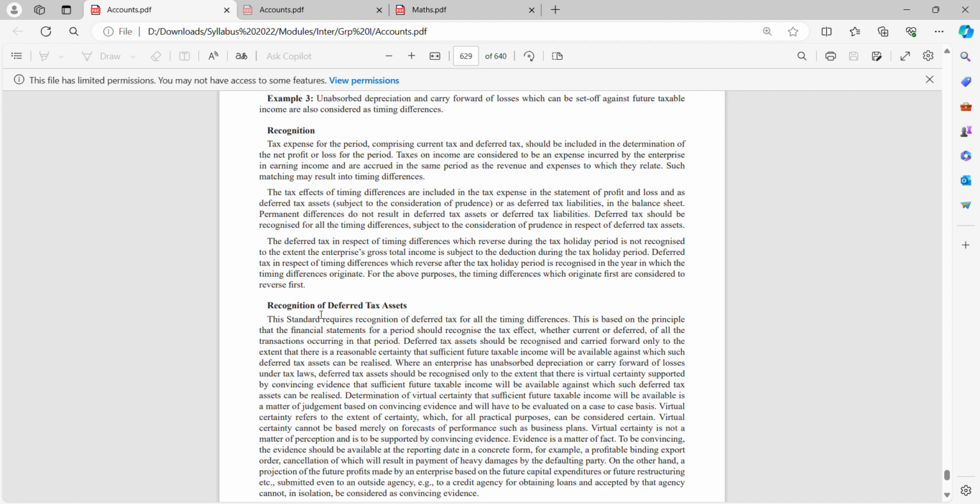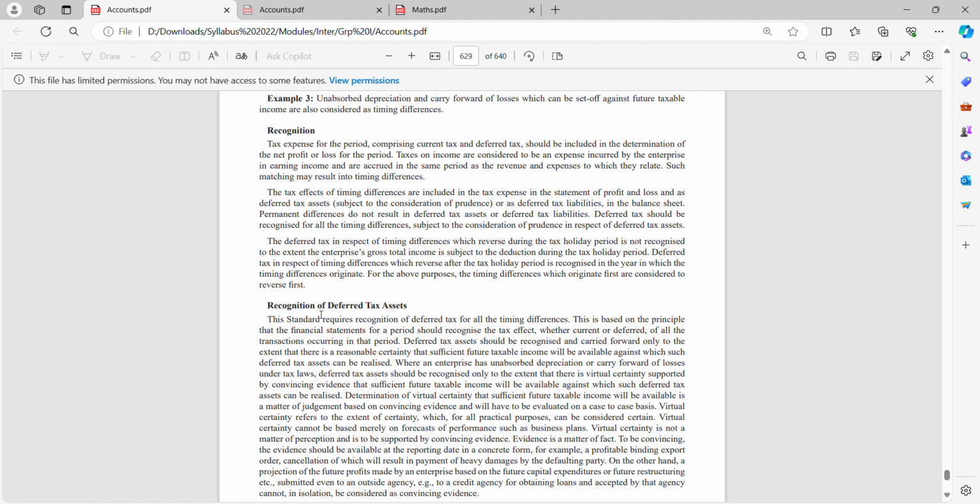Then you have recognition. Tax expense for the period comprising current tax and deferred tax should be included in the determination of net profit or loss for the period. Taxes on income are considered to be an expense incurred by the enterprise in earning income and are accrued in the same period as the revenue and expenses to which they relate. Obviously, tax expense means what? Tax can be current tax, tax paying currently, or deferred tax, paid previously, adjusting now. So that is deferred tax.